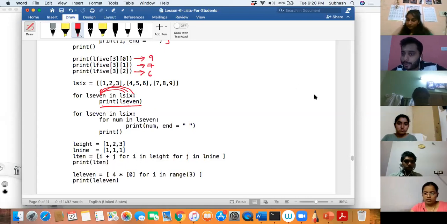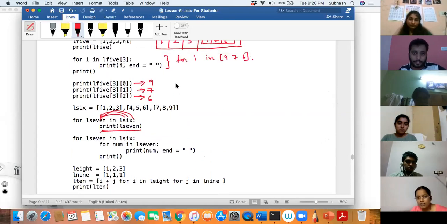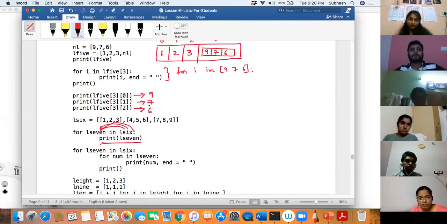Jyoti is asking, can you explain print i, end is equal to space? Kirtana Ganapati, can you explain? Yes, sir, can you scroll to that, please? Yeah, when it is printing, it will give a suffix as space. What if this is not there? It takes a new line as the default end.